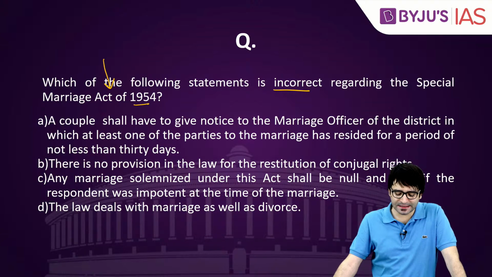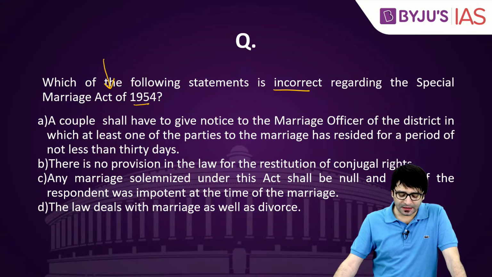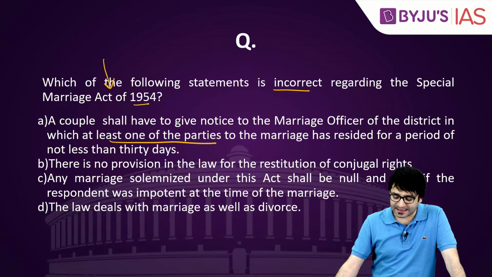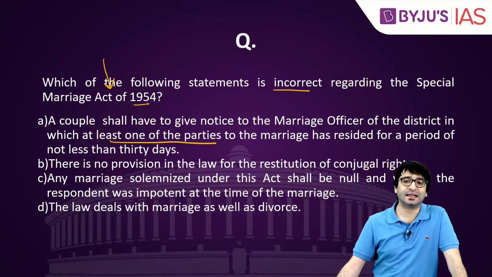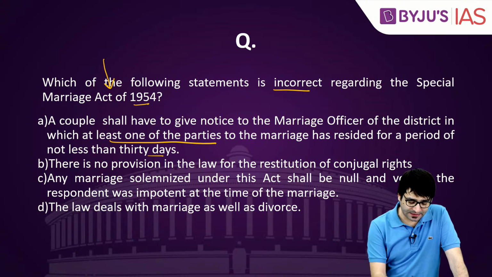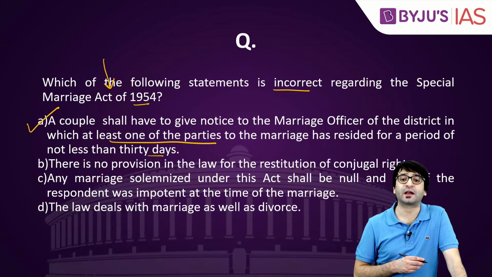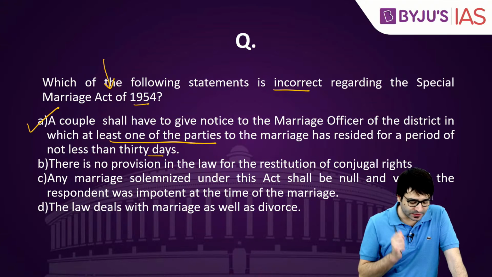Which of the following statements is incorrect regarding the Special Marriage Act? Statement 1: A couple shall have to give notice to the marriage officer of the district in which at least one of the parties to the marriage has resided for a period of not less than 30 days. But this statement is correct. Statement 2: There is no provision in the law for the restitution of conjugal rights. We'll discuss this, give me a moment.